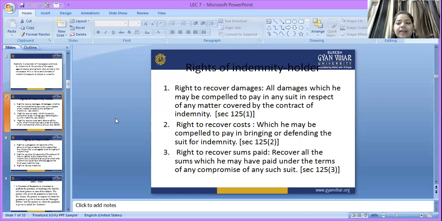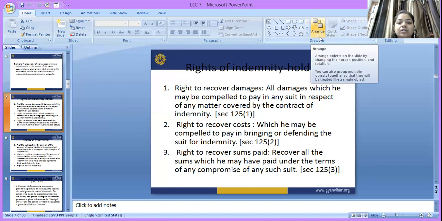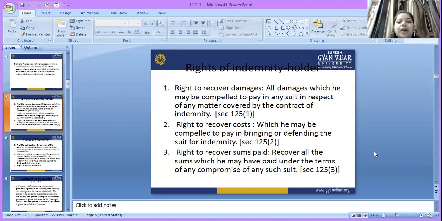Right to recover costs which he may be compelled to pay in bringing or defending the suit for indemnity. So he can also claim the costs. He also has the right to recover sums paid under the terms of any compromise of any such suit, under Section 125, subsection 3.